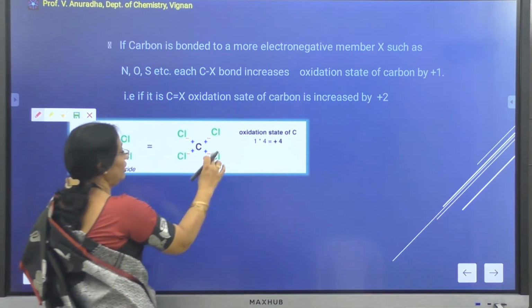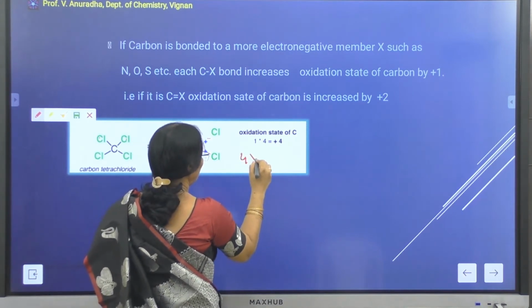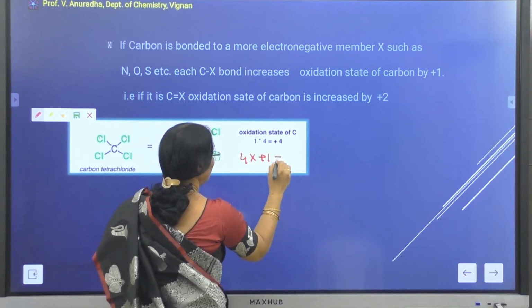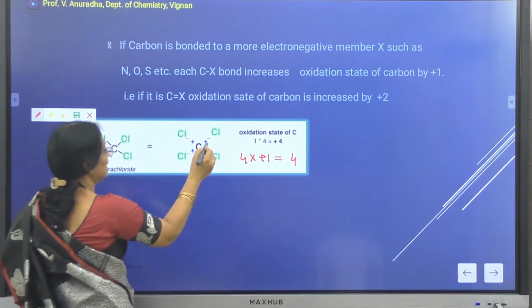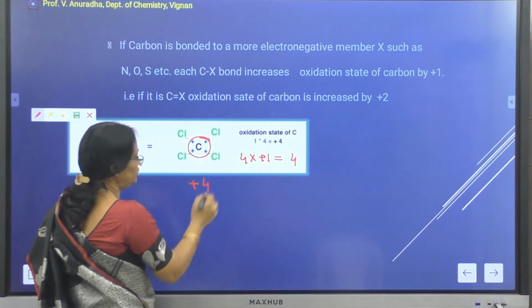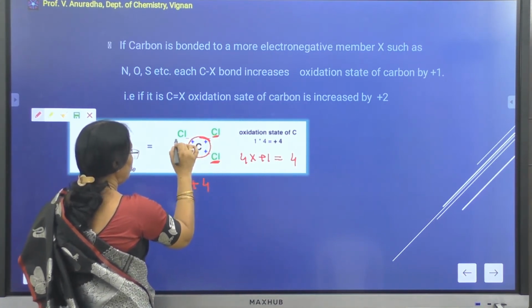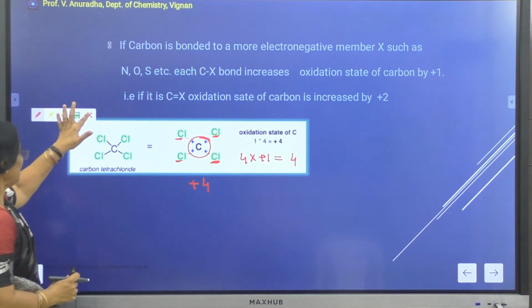Therefore, you have 4 chlorine atoms attached to it, so this becomes 4 into +1. So, the formal charge on this particular carbon atom is +4, which is due to the presence of 4 electronegative atoms around the carbon atom.